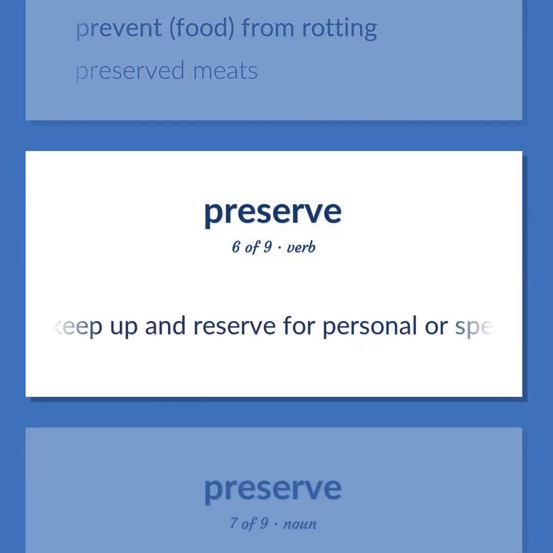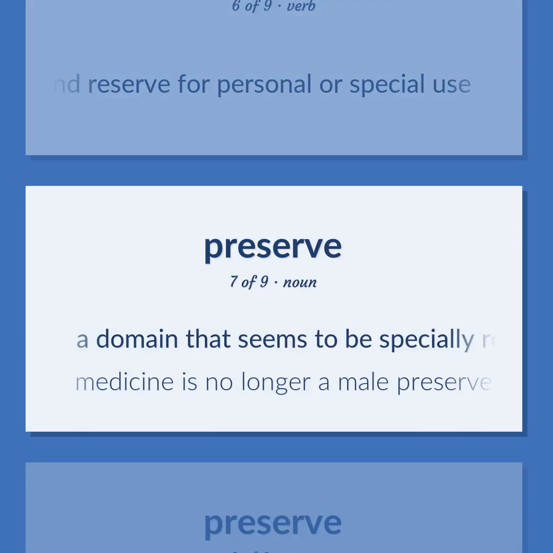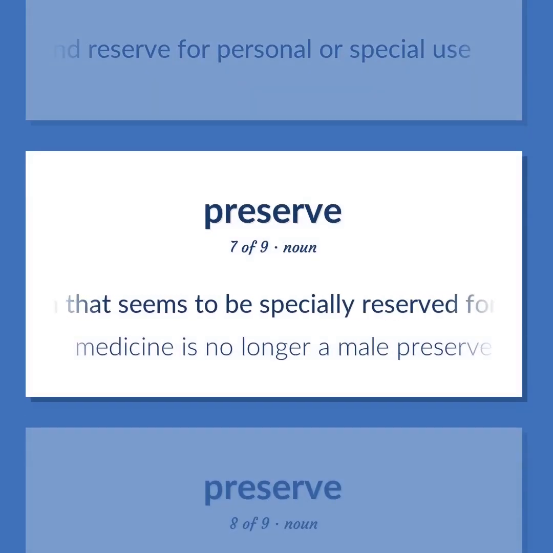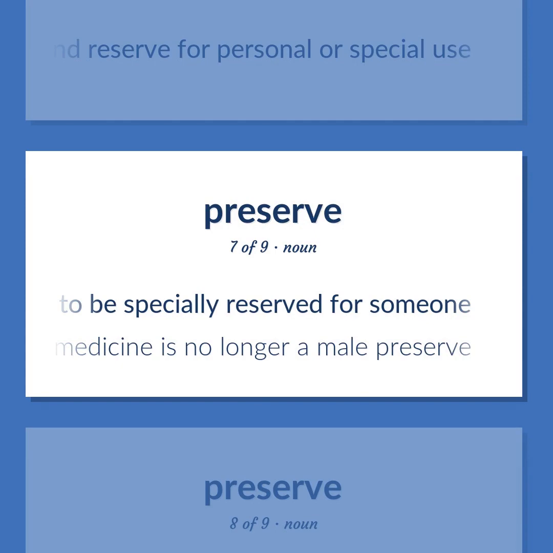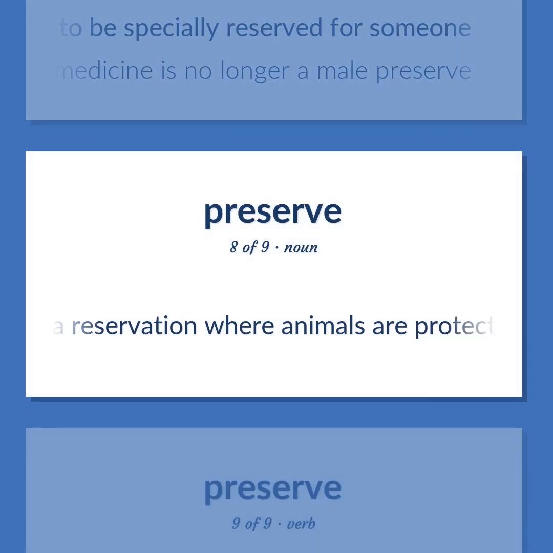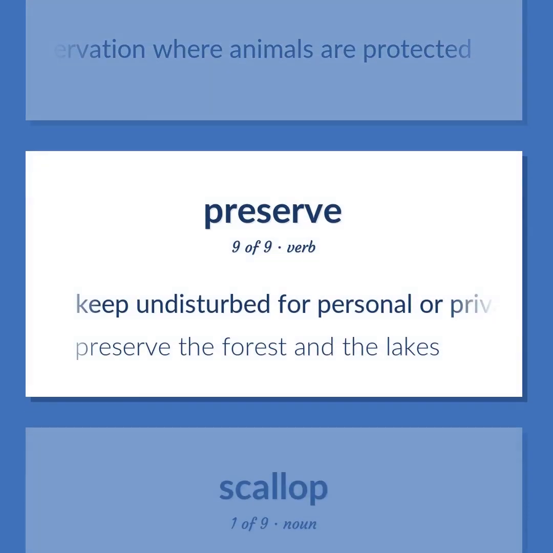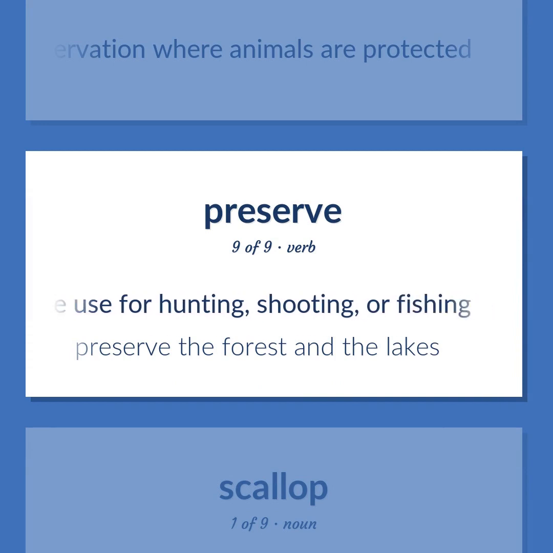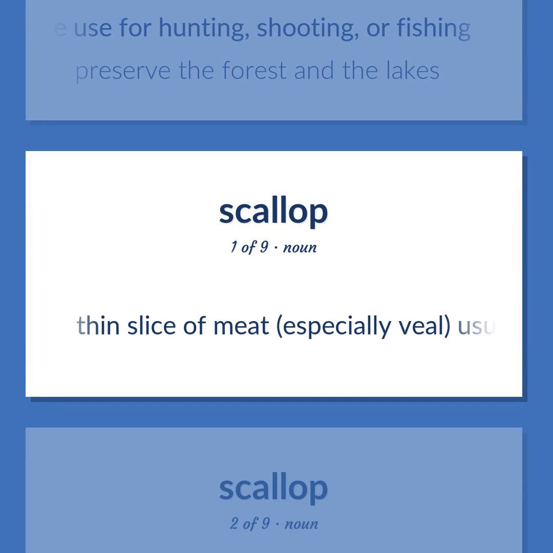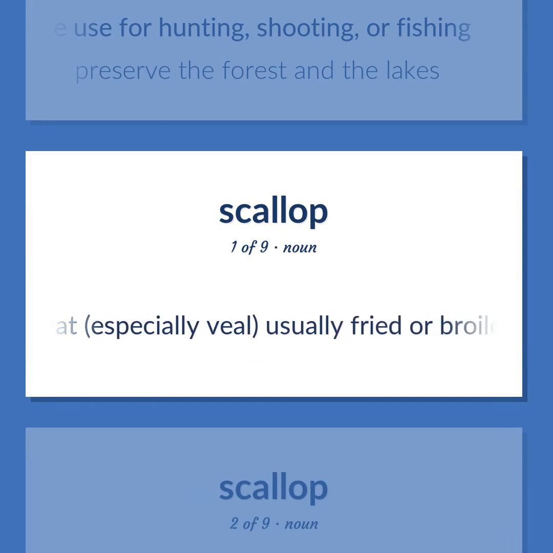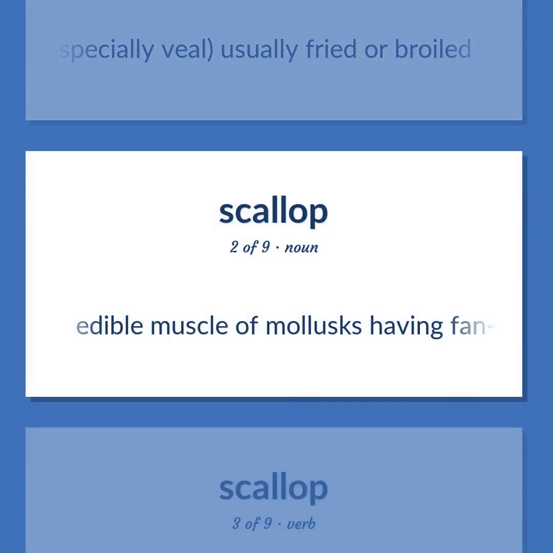To keep up and reserve for personal or special use. A domain that seems to be specially reserved for someone. Medicine is no longer a male preserve. A reservation where animals are protected. Keep undisturbed for personal or private use for hunting, shooting, or fishing. Preserve the forest and the lakes. Thin slice of meat, especially veal, usually fried or broiled. Edible mussel of mollusks having fan-shaped shells, served broiled or poached or in salads or cream sauces.